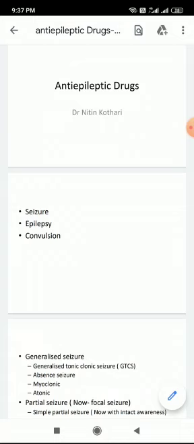What is the cause of seizure? It may be idiopathic, in which cause is not known. It may be because of genetic reason. Seizure may be because of electrolyte imbalance like hyponatremia. It may be because of hypoglycemia. So seizure may be caused by various reasons.